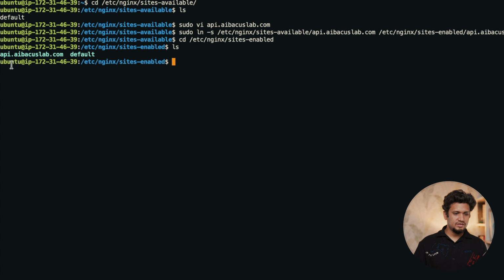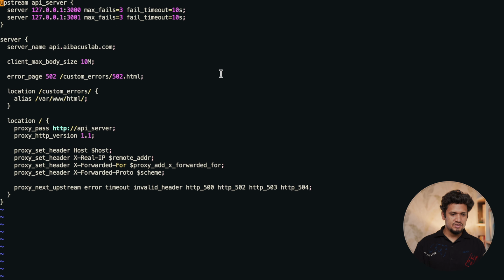Let's go to the location of sites-enabled. Now you can see there is api.abacuslab.com. It is colored and it's a symbolic link. If we read this file, it will show up the same content. So we have created configuration file that would act as a load balancer. Whenever there will be a call to api.abacuslab.com, it will be routed to one of the application services.